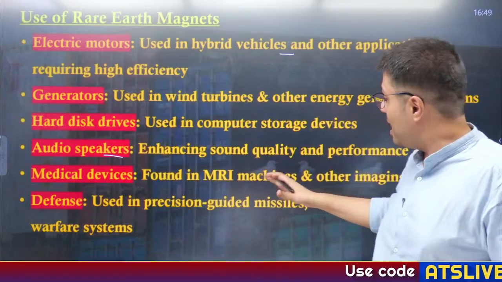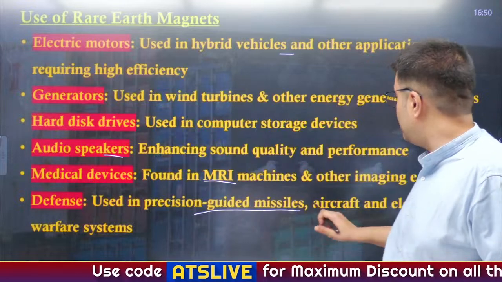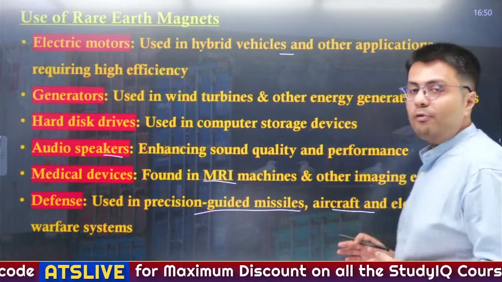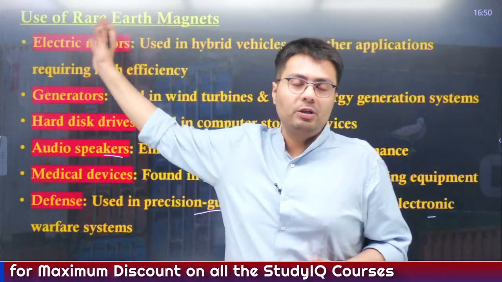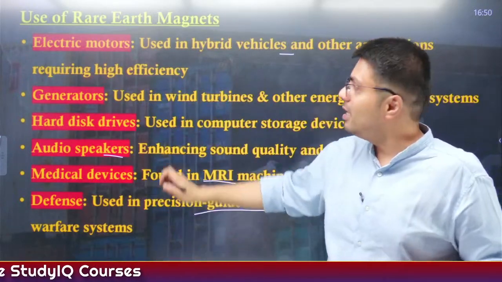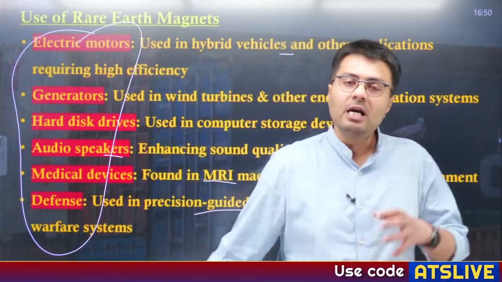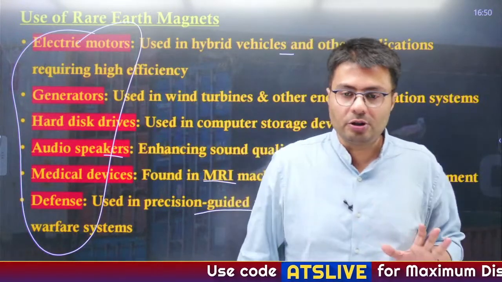Medical devices like magnetic resonance MRI machines, and defense purposes like precision guided missiles, aircraft, electronic warfare systems, all of them use rare earth elements. You understand, if China disrupts the supply of these elements, all of these products, which are widely used in many economies, will suffer disruption in their production. Understood?